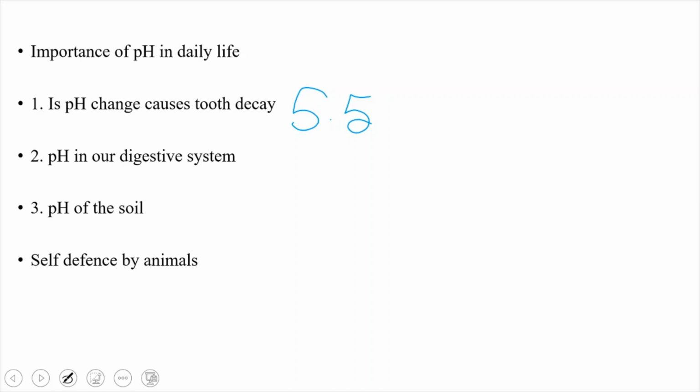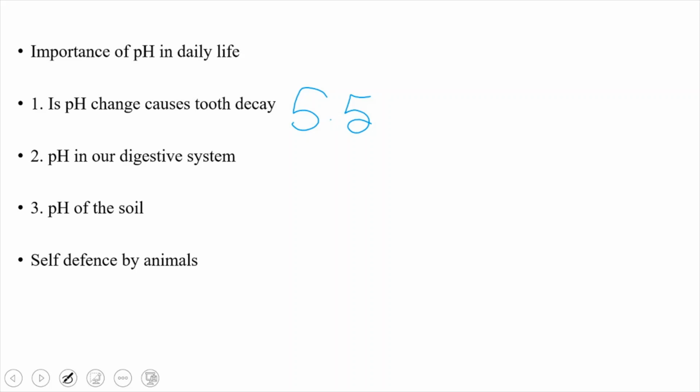So, how can you prevent tooth decay? You have to wash your mouth thoroughly after eating anything, and brush your teeth twice a day, and use toothpaste which is basic in nature, so that whatever acids are produced can be neutralized by the base present in the toothpaste.